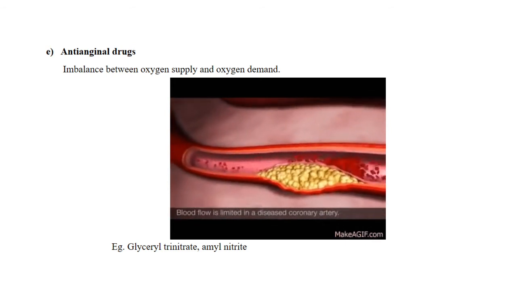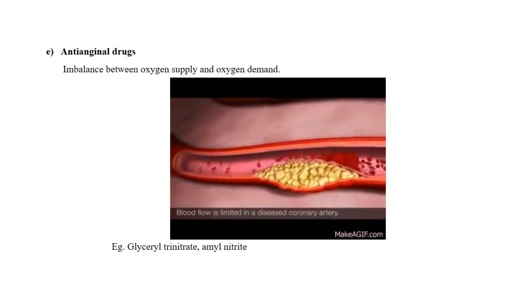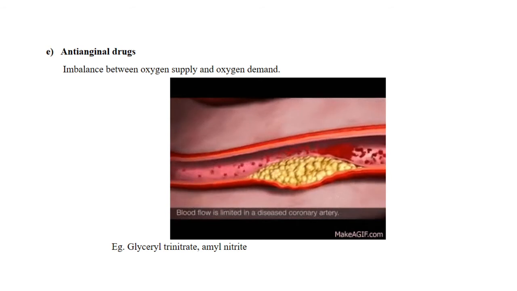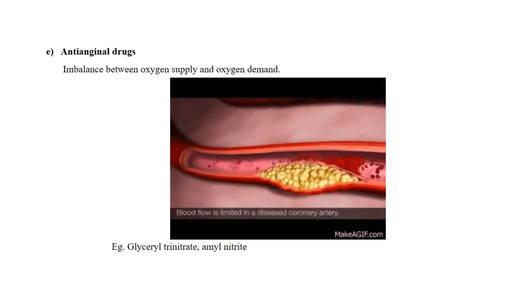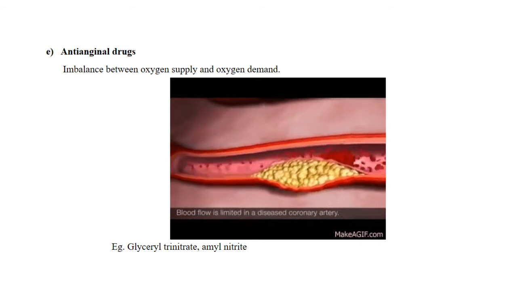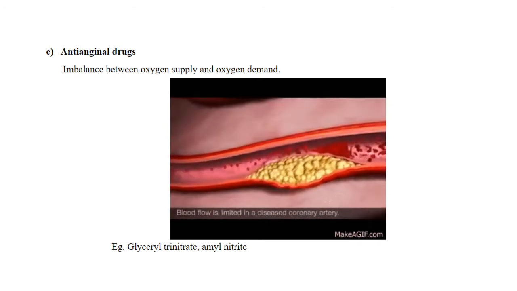Because of this there will be pain in the chest, and this condition is referred to as angina pectoris. And the drugs that help to clear or treat such symptoms can be referred to as anti-anginal drugs.